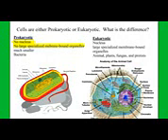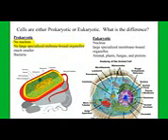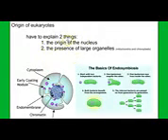So as we move into the domain Eukarya, discussing the kingdoms Protista, fungus, plants, and animals, the first question we need to address is, how did the eukaryotic cell structure come into being? In other words, what's the origin of the nucleus, and how do we understand the presence of large membrane-bound organelles such as the mitochondria and the chloroplast?